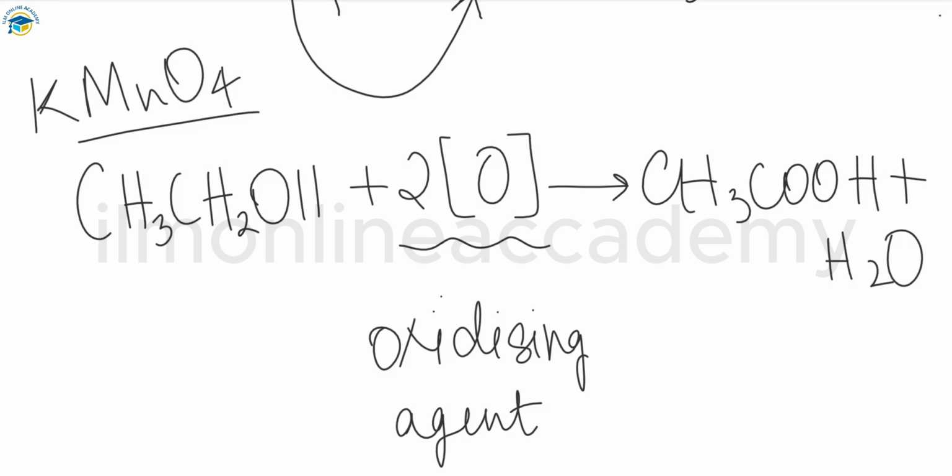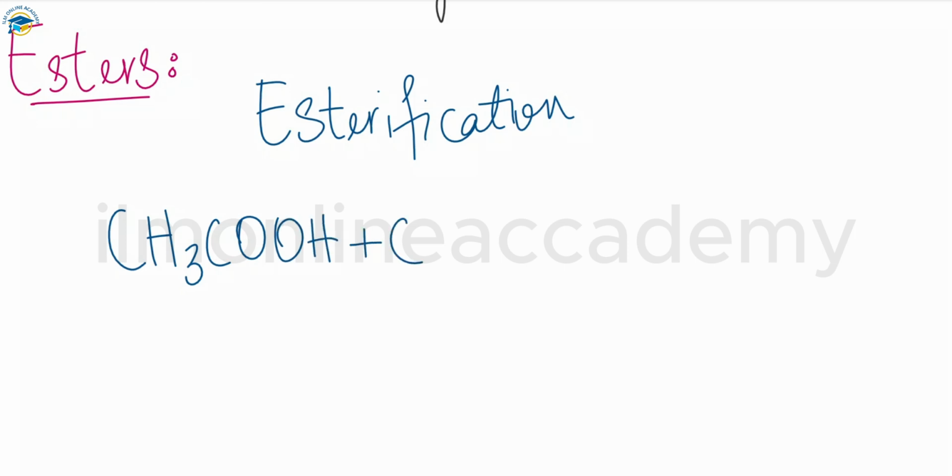And next, the last topic, which is about the esters. Esters are also organic compounds that are made whenever a carboxylic acid reacts with an alcohol, and that reaction is basically known as esterification. The reaction in which an ester is formed is called an esterification reaction. In this esterification reaction, we can take ethanoic acid or any carboxylic acid.